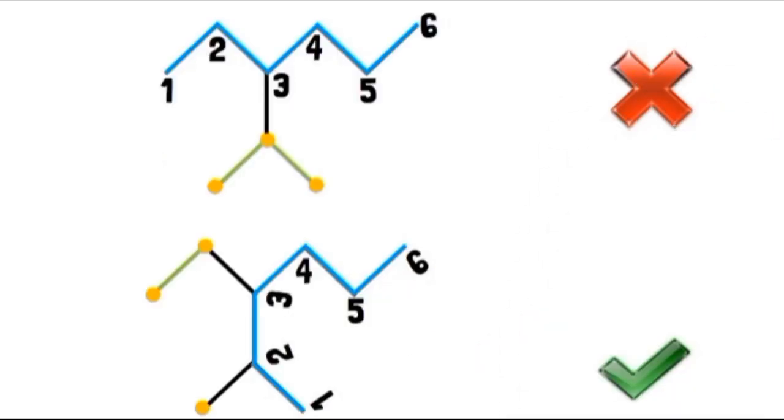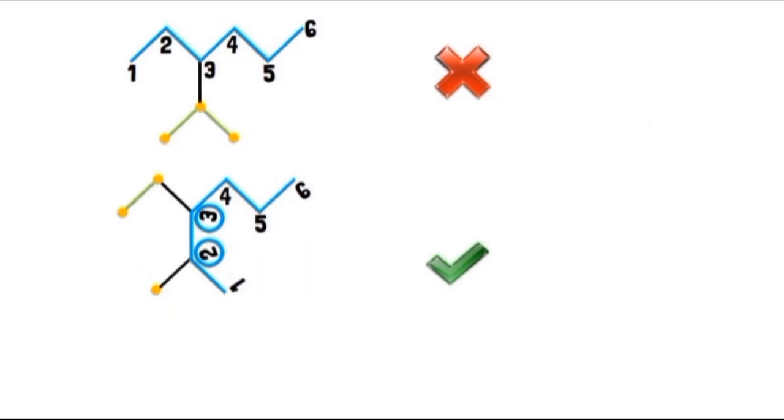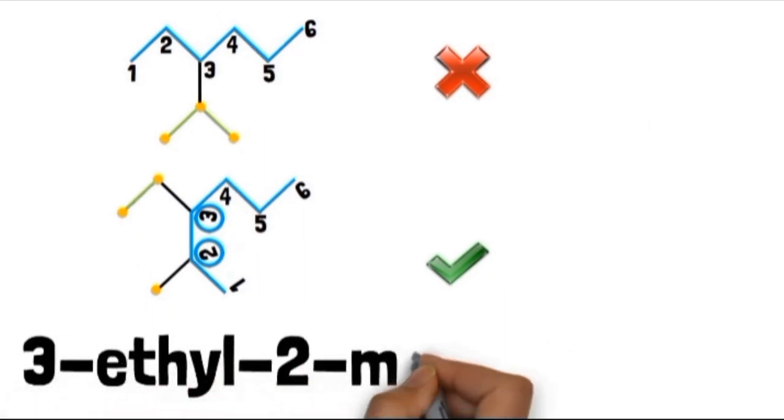A parent chain with more straight alkyl groups is preferred to a parent chain containing branched alkyl groups. We only select a parent chain having branched alkyl groups when we have no other option but to choose it. Most students are likely to select the first chain as the parent chain. There is a methyl attached to carbon 2 and an ethyl attached to carbon 3. Therefore, the name of this alkane is 3-ethyl-2-methylhexane.